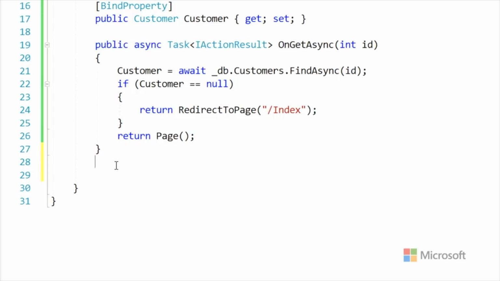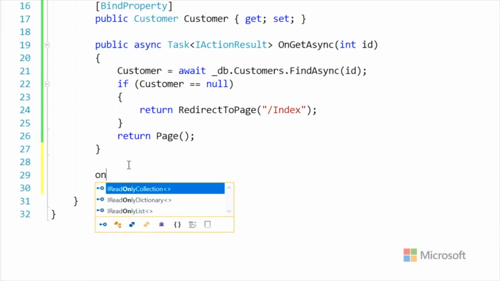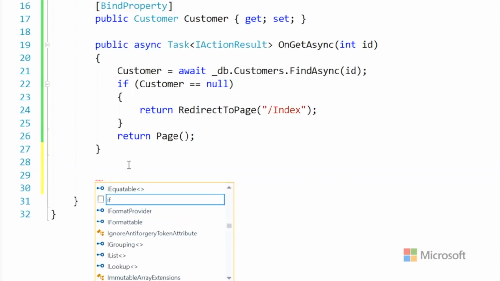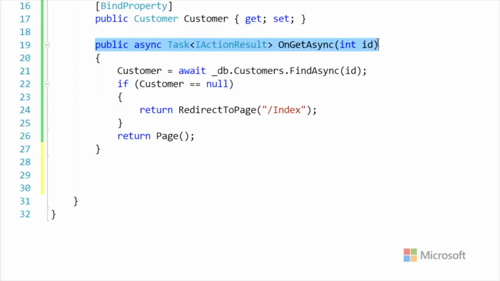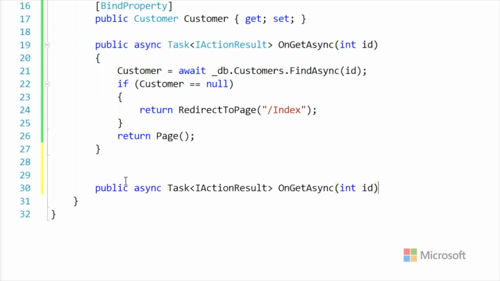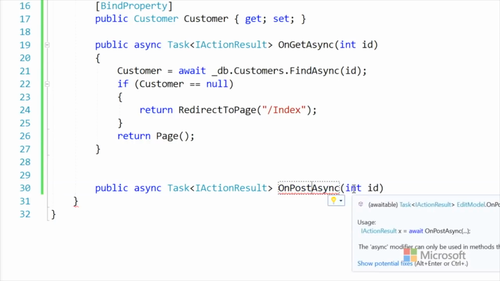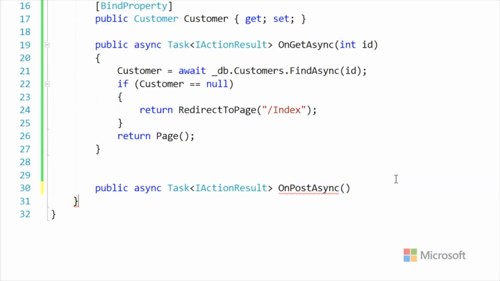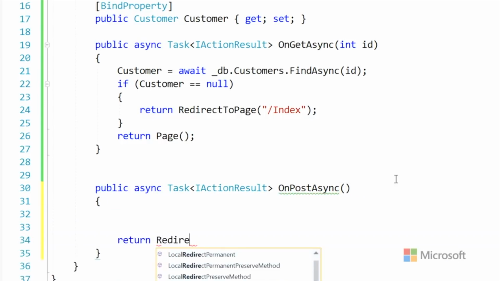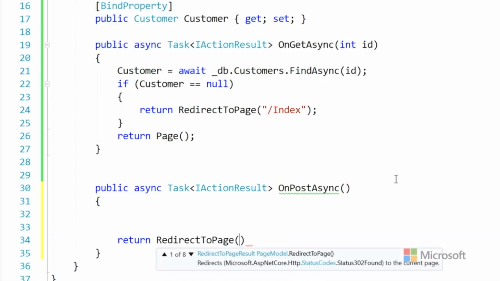So you could kind of copy that. Yes, I thought there was a way. I think there's a way to actually generate that whole thing quickly. But we'll say on post async. All right. At the very end, we will do that redirect to the index page. Exactly.